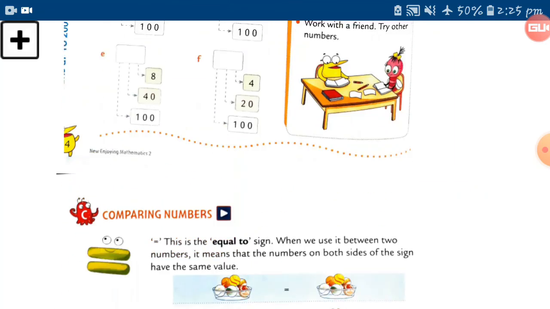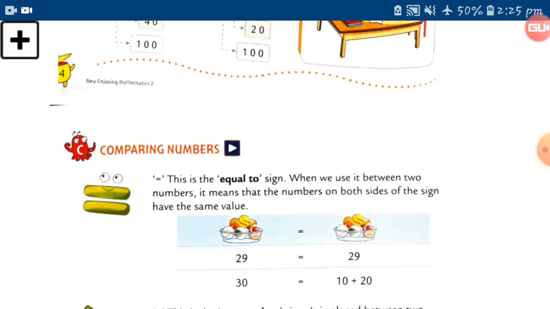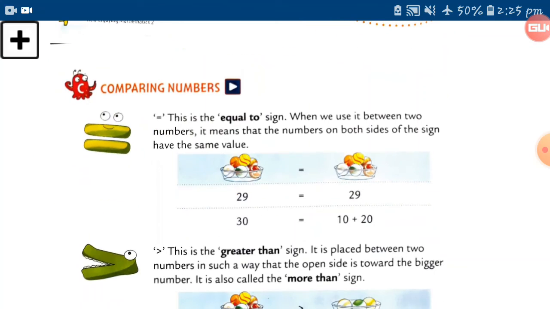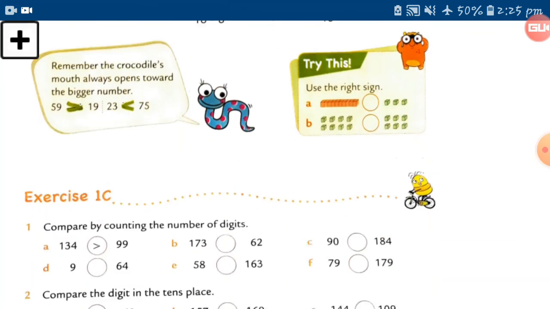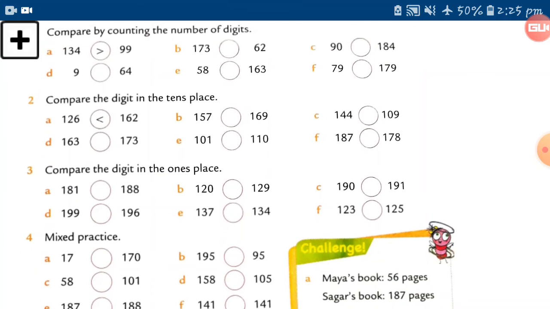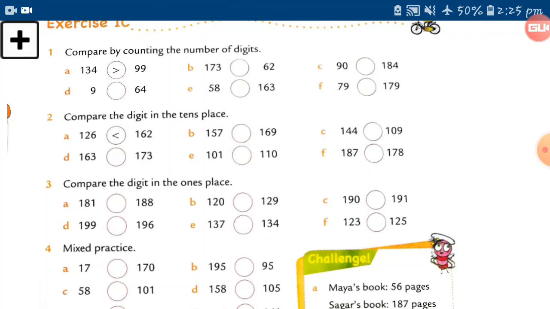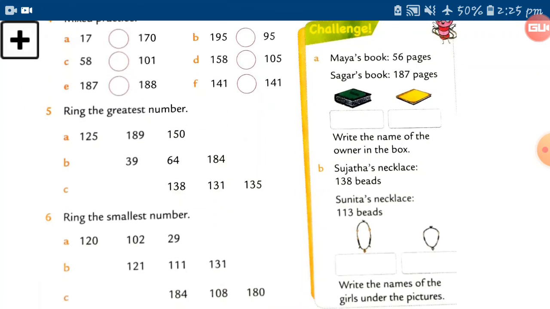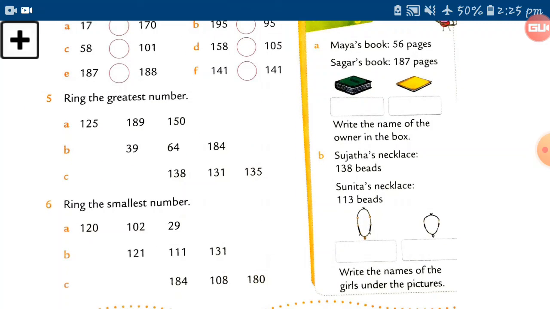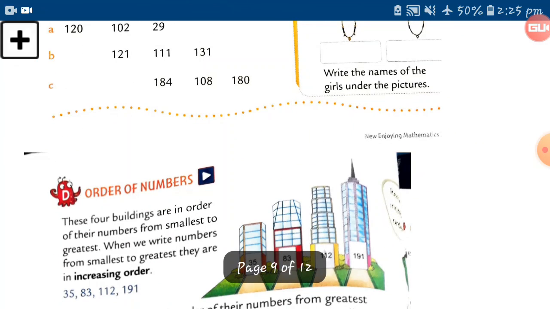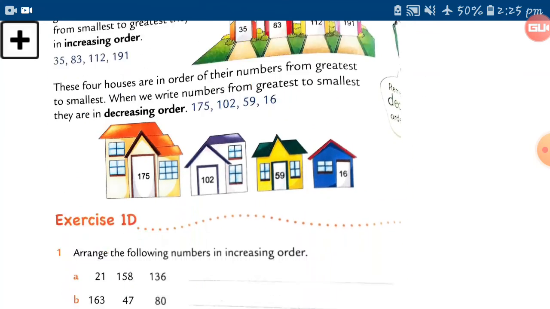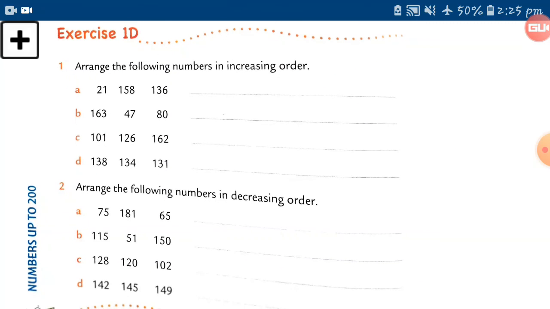Then the next topic was comparing numbers. We also completed equal to, greater than and less than. Then exercise 1C, we also completed this exercise and also solved it online, so there is no doubt in it. This is very easy. Greatest number and smallest number, you have to bring that number. Then the next topic was ordering of numbers. It was increasing and decreasing. We also did this exercise in the previous lecture, and this is very easy.